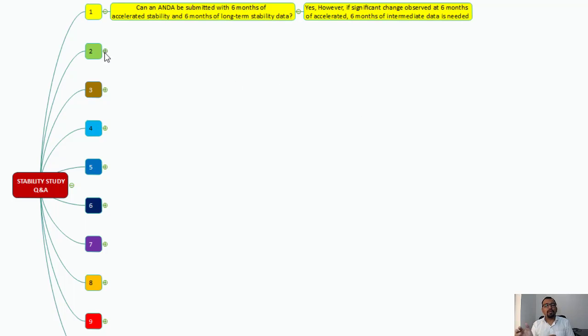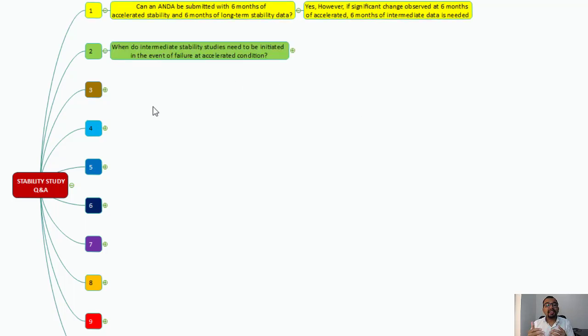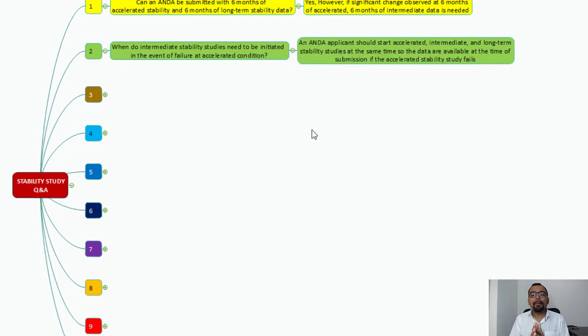So the question number two is, when do intermediate stability studies need to be initiated in the event of failure at accelerated condition? The answer for this question is, an ANDA applicant should start accelerated, intermediate and long-term stability studies at the same time, so the data are available at the time of submission if the accelerated stability study fails.